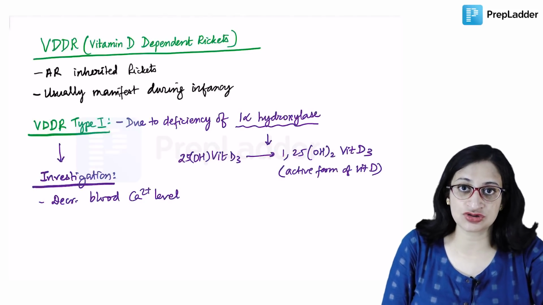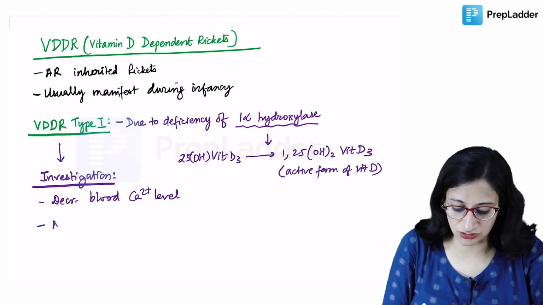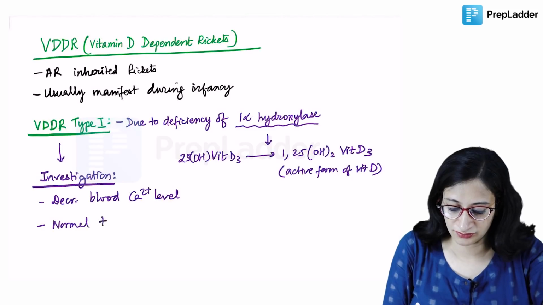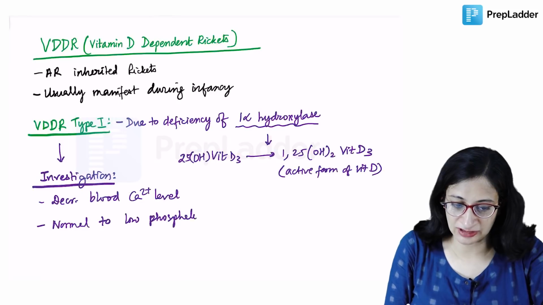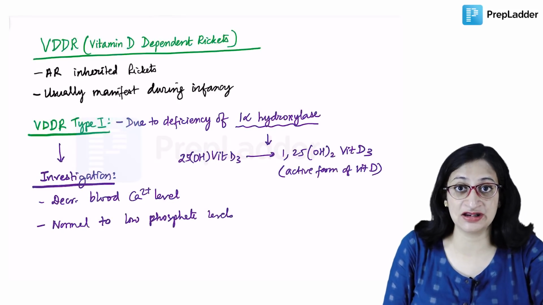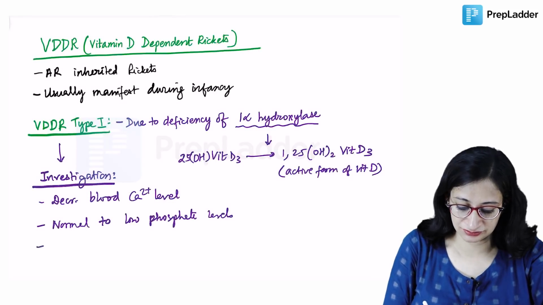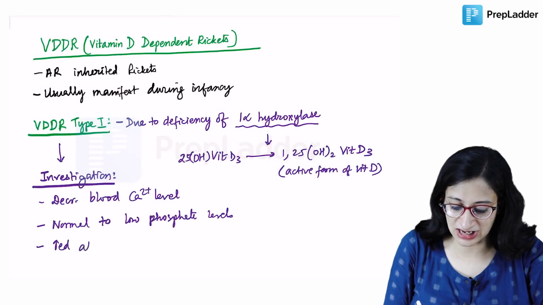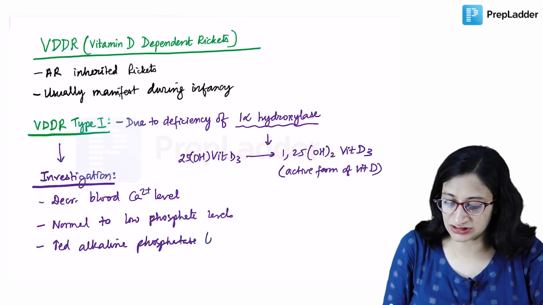Phosphate absorption is also not taking place properly, so you can get normal to low phosphate levels. Alkaline phosphatase, we know, will be high. It is high in all types of rickets. So increased alkaline phosphatase levels.